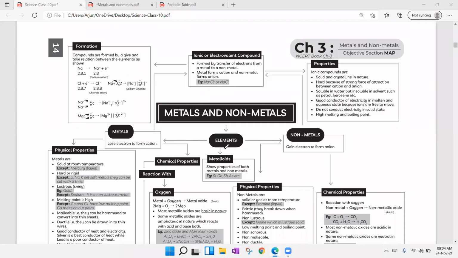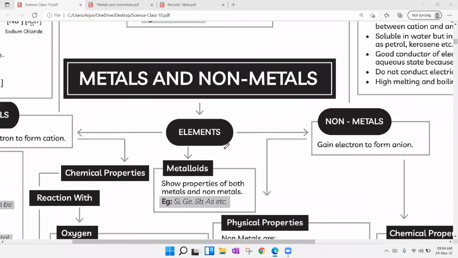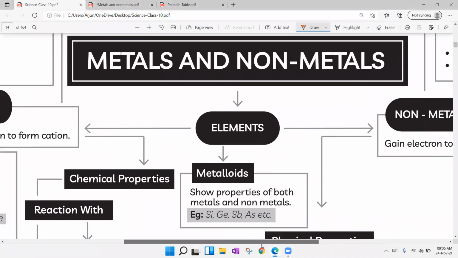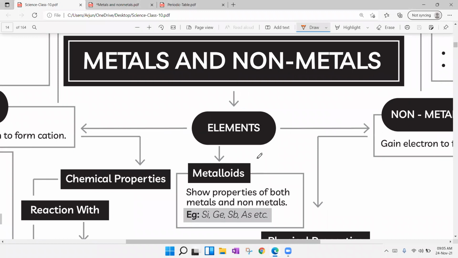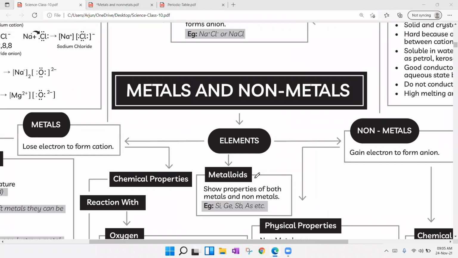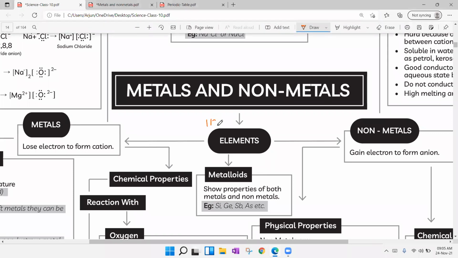In the last lecture, we discussed the concept of acids, bases, and salts. In this lecture, we are going to see concepts related to metals and non-metals. Here, if you observe, we have the elements in the periodic table. How many elements are there? There are 118 elements. All these 118 elements are divided into different categories like metals, non-metals, and metalloids.